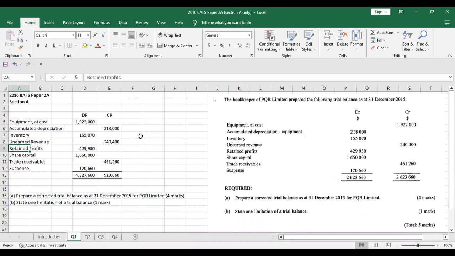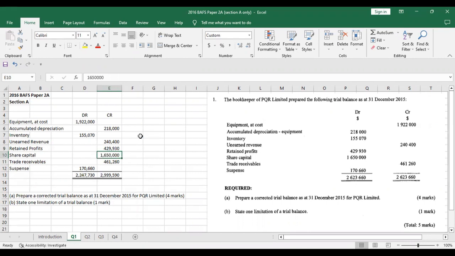Then retained profits. What is a retained profit? Retained profit is basically the accumulation of profits of a company over the years. Now, this is a profit. They have used the term profit, not losses. If it was a retained loss, then the debit balance would be correct because it would have that expense nature. But right now it has that equity nature because it's a profit. The company has accumulated that money over a period of time. So it has a credit balance, right? So we will move that to the credit side. Share capital, again, that's pure equity. This would have a credit balance. We will move that to the credit side.